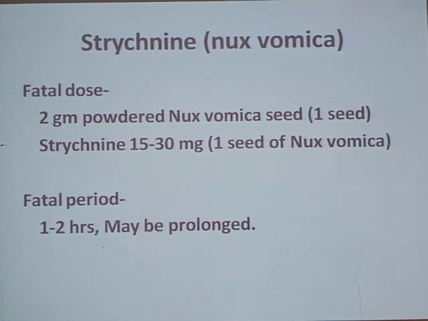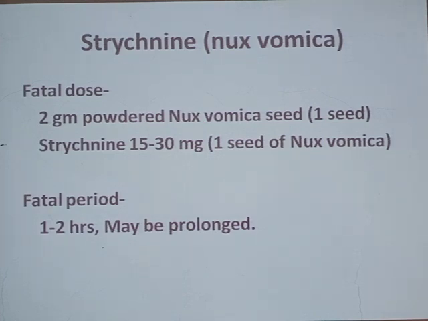Then if pure strychnine, the important active principle of Nux vomica, is given, its fatal dose is very small. It is around 15 to 30 milligram. One seed of Nux vomica contains 15 to 30 milligram of strychnine, so it is again similar.